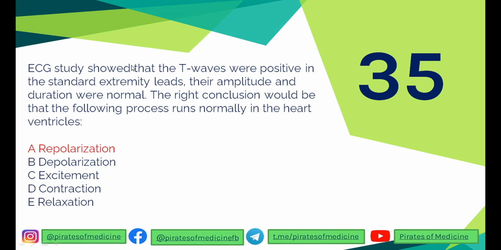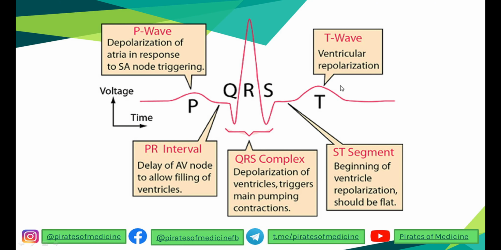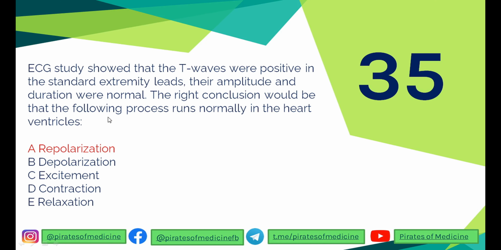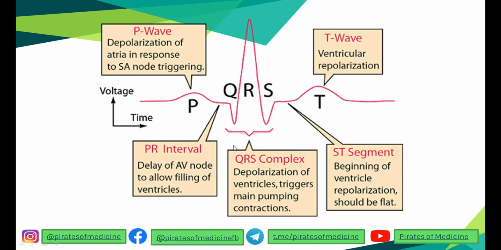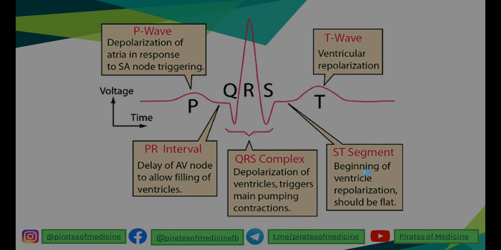That is why the T waves were positive. They are above the baseline, which means they are positive. So this shows that repolarization of the ventricles is running normally in the heart. So I hope you understand the basic ECG. PQRST represents these mechanisms in the heart itself.